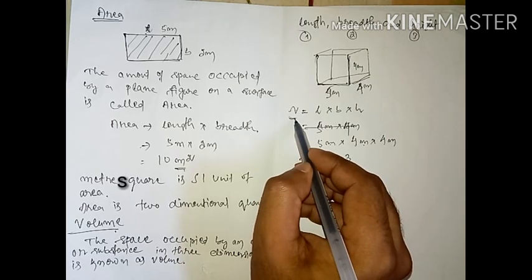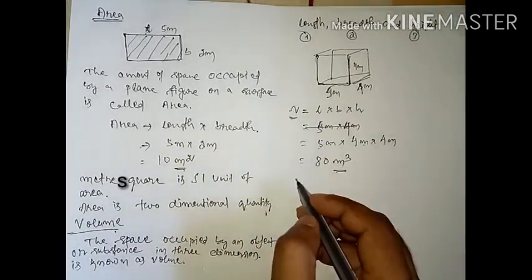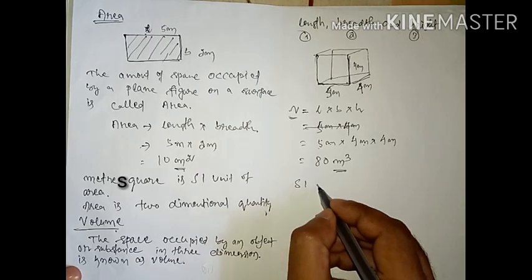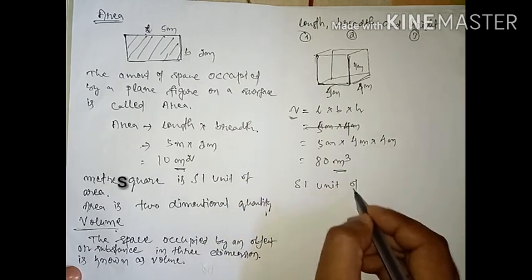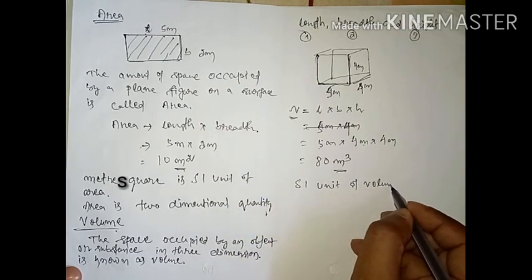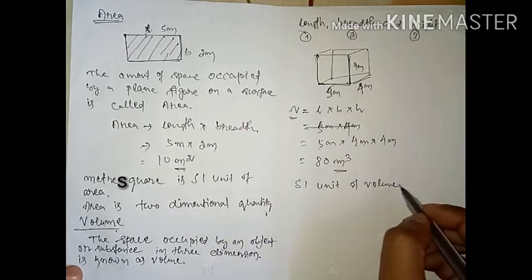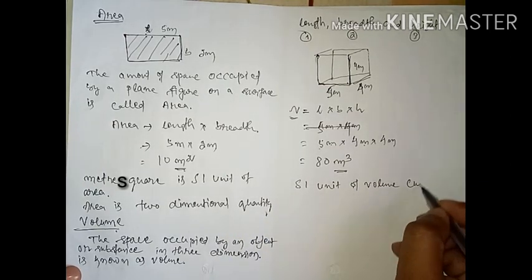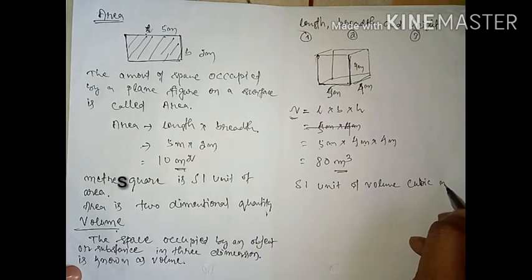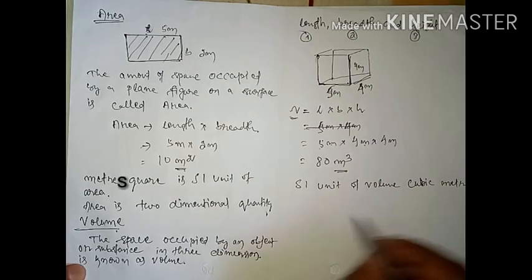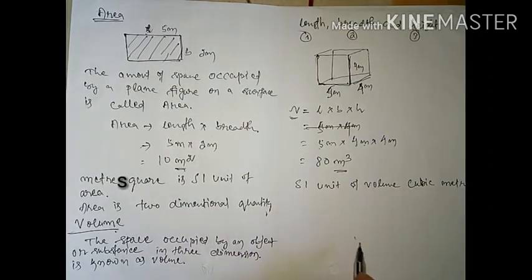This is the unit of volume. So if I ask you what is the SI unit of volume, you can easily say the SI unit of volume is cubic meter. And the CGS unit is cubic centimeter.